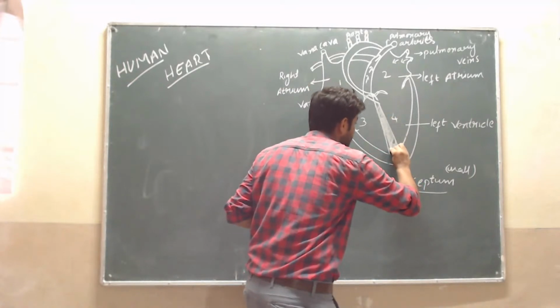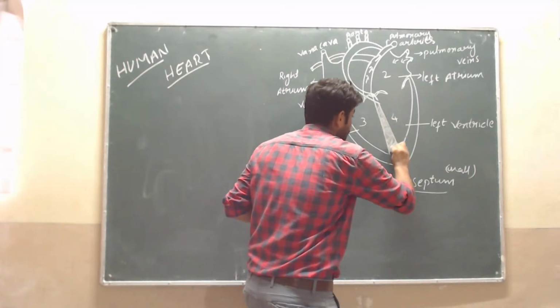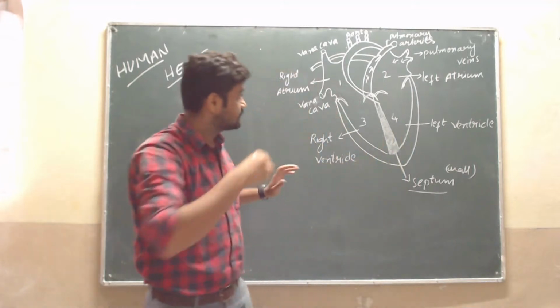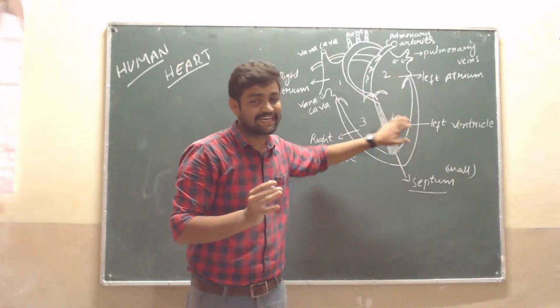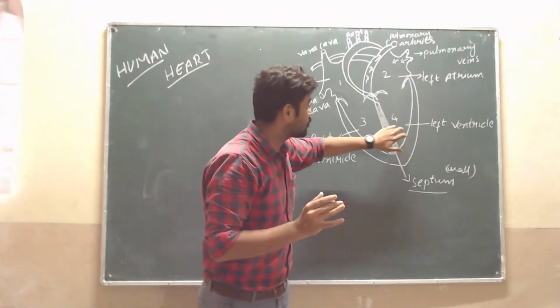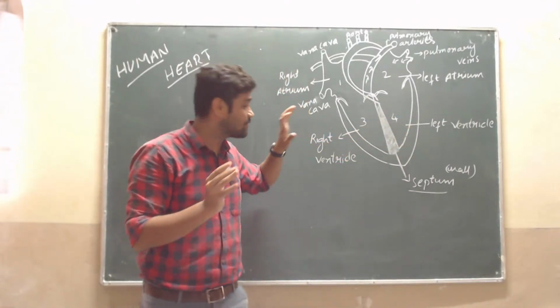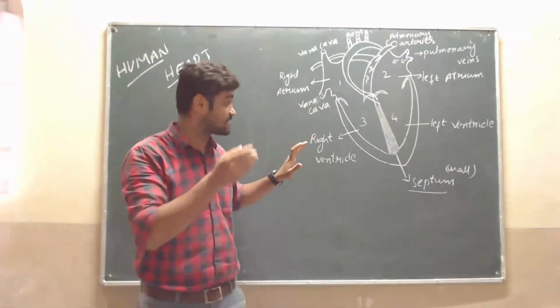Did you understand? What is the septum? The septum is a wall that helps to not mix up the substances between the ventricles, whatever the solutions or substances may be. It helps to not mix up these two chambers.